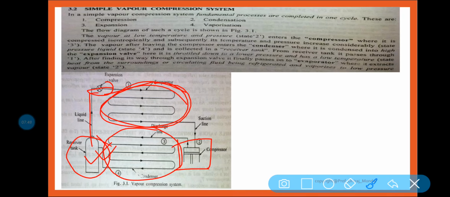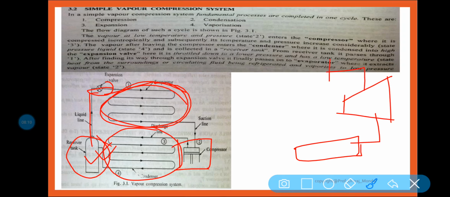now the main components are compressor, condenser, evaporator and expansion valve. Now let us consider this is the evaporator, this is the compressor, this one is your condenser and this one is your expansion valve.